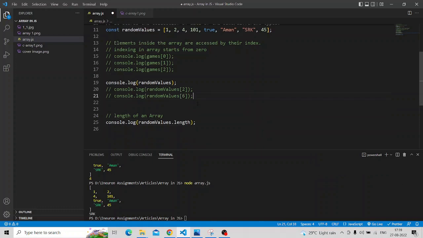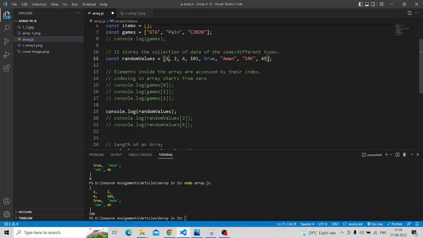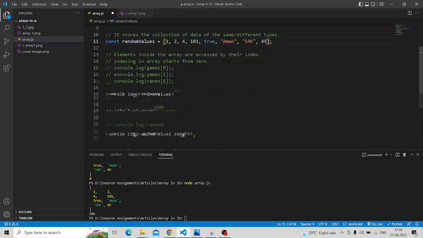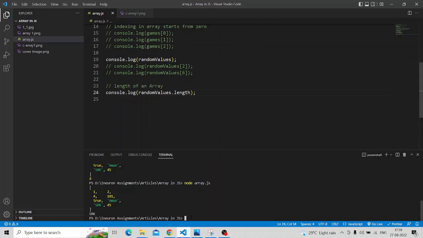Comment this. Let's check what should be the output. 1, 2, 3, 4, 5, 6, 7, 8. So 8 should be the length of the random values. Now run it. See, 8 is the length. So with this we can easily find the length of the array, and this is very useful in loops while iterating.